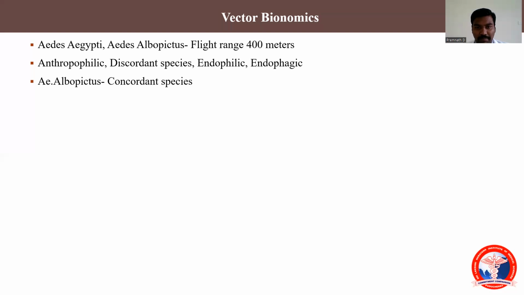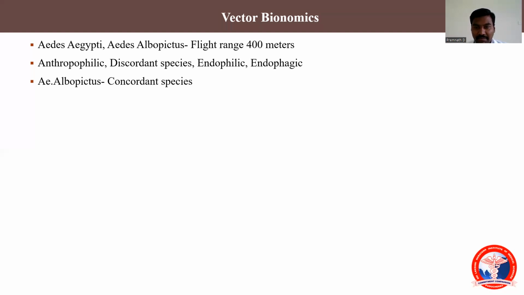With one meal, it will not complete its gonotrophic cycle. It needs at least multiple meals to complete its gonotrophic cycle. So what is the importance of these two terms, anthropophilic and discordant? Once a mosquito is infected, it will bite multiple persons in order to satisfy its meal, meal satiety, and so the human population who come in contact will be infected.